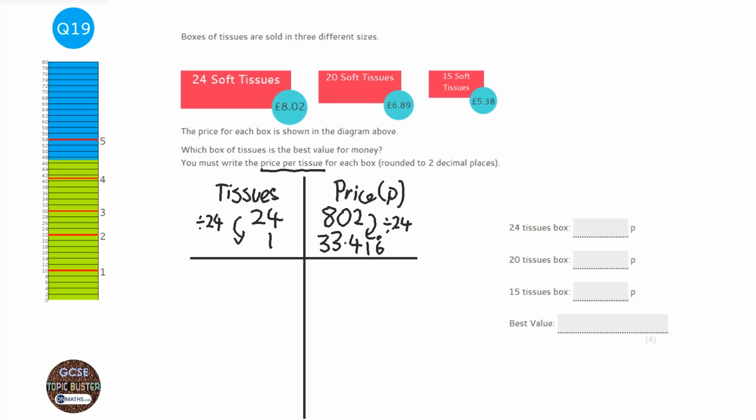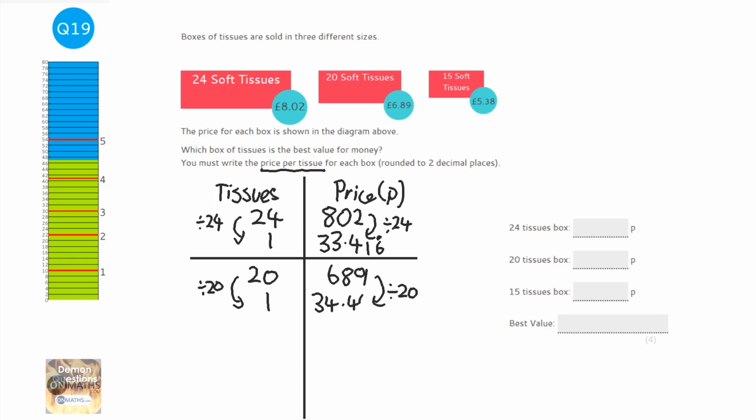Okay, so the next one is 20 tissues, and that costs 689 pence. So this time I'm going to divide both sides by 20, so I know how much one tissue costs. So 689 divided by 20 on the calculator, and I get 34.45 pence. Okay, and the last one, let's draw our line.